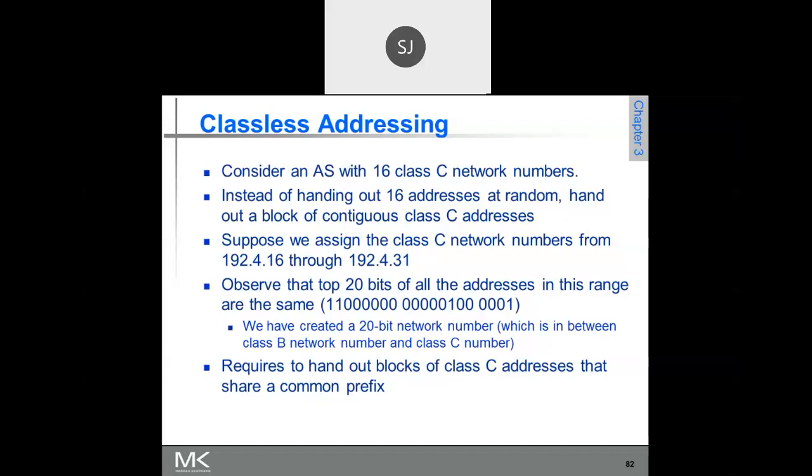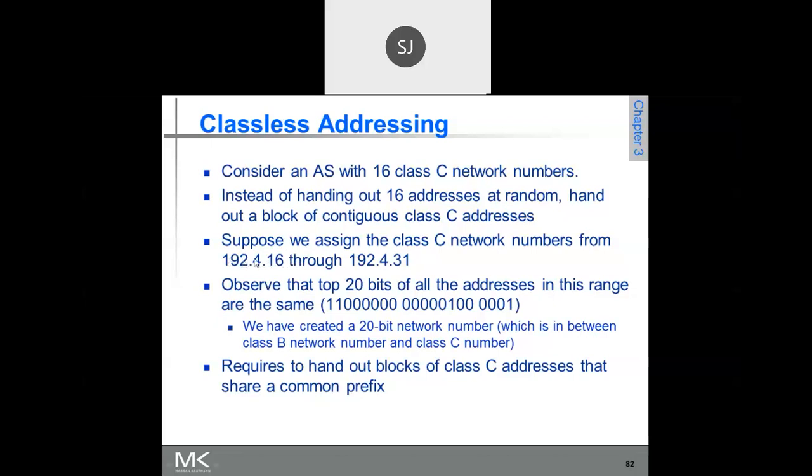Starting from 192.4.16.0, next 192.4.17.0, 192.4.18.0, 192.4.19.0, up to 192.4.31.0. Have you written it? Is it over? Now come to the first one, 192.4.16.0. Write it in binary.